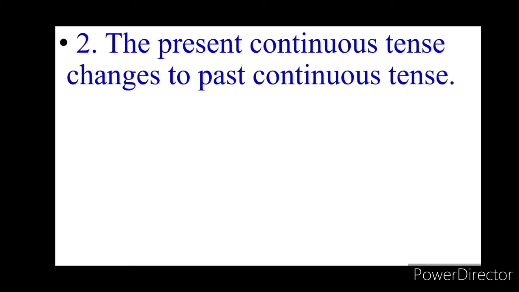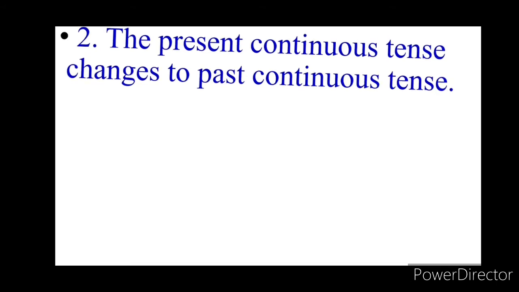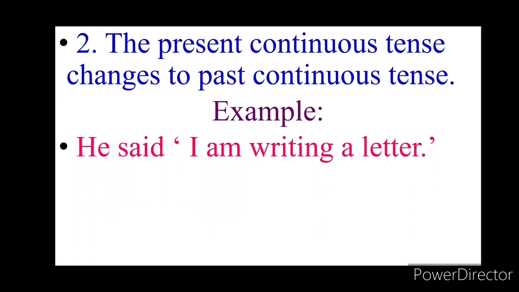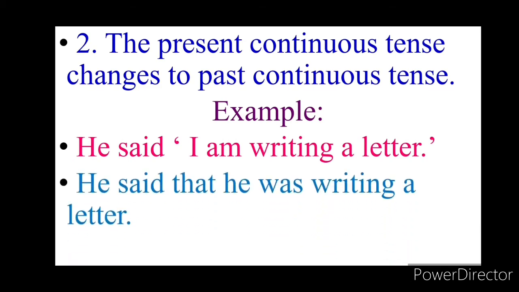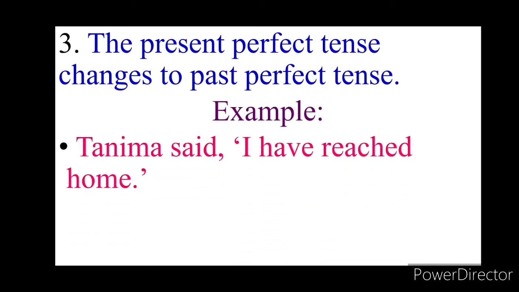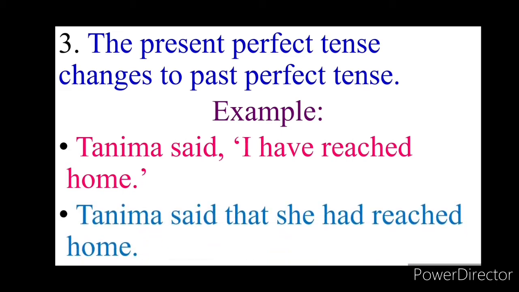The present continuous tense changes to past continuous tense. Example, he said, "I am writing a letter." In indirect speech, it is: he said that he was writing a letter. The present perfect tense changes to past perfect tense. Example, Tanima said, "I have reached home." In indirect speech, it is: Tanima said that she had reached home.